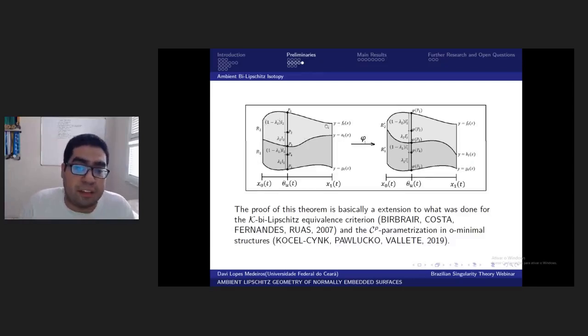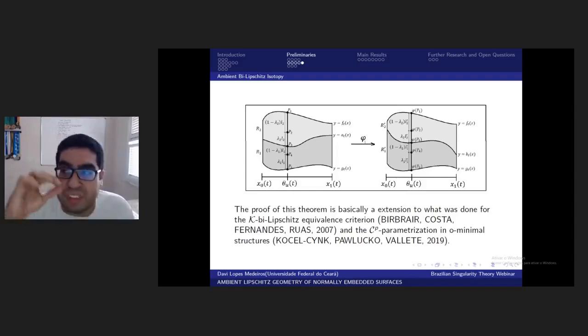So you can see the generating function families here, the ft, the upper one, g of t, the second one. And what I'm trying to ask is, these functions have a limited derivative, and this distance here, if you take this quotient here by here, and the quotient here by here, then these quotients are limited. So if you have these two conditions, then you have an ambient bi-Lipschitz isotopy, okay?